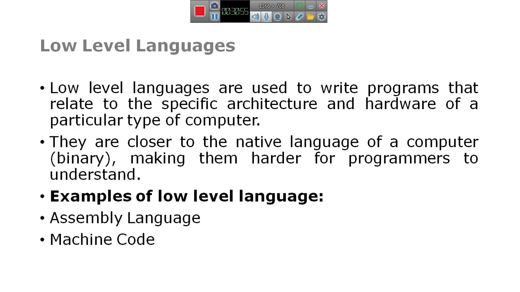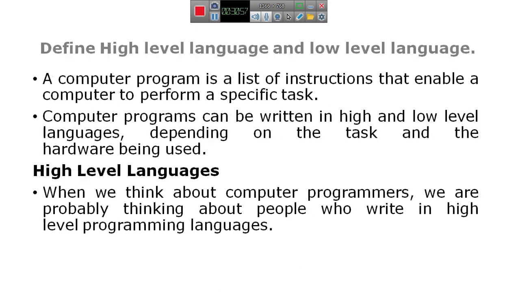Then go to the high level language. A computer program is a list of instructions. I have explained low level languages first and then high level languages. Whatever instructions we write in high level languages, they are user friendly languages. It is easy for a programmer to understand and write the code.